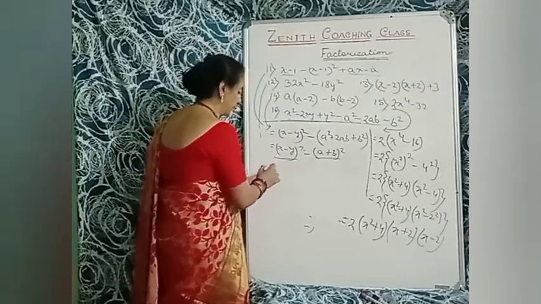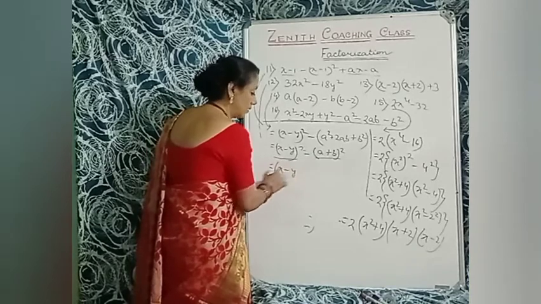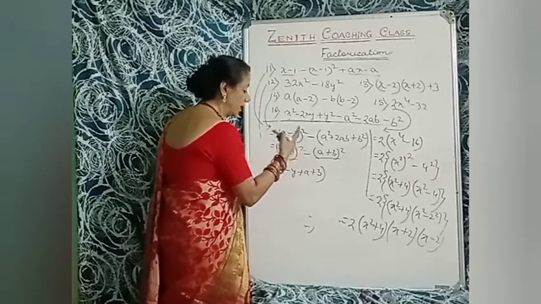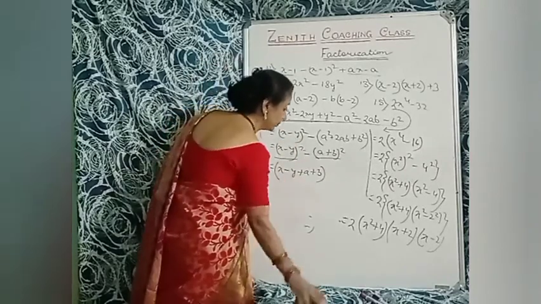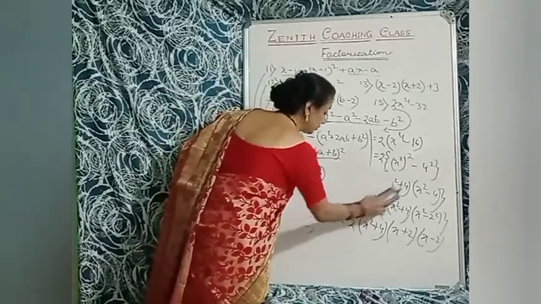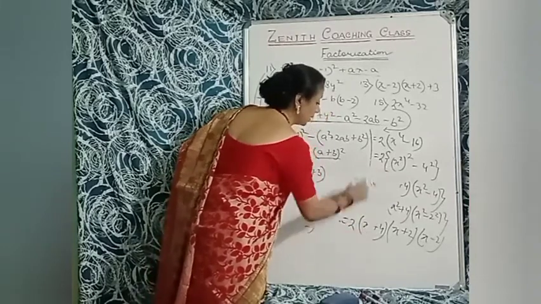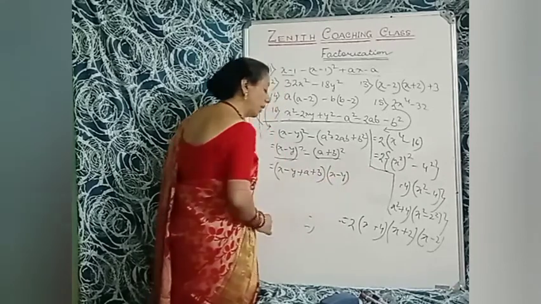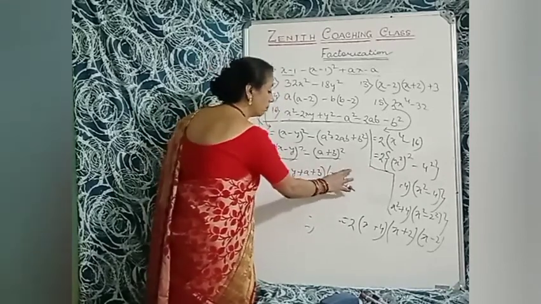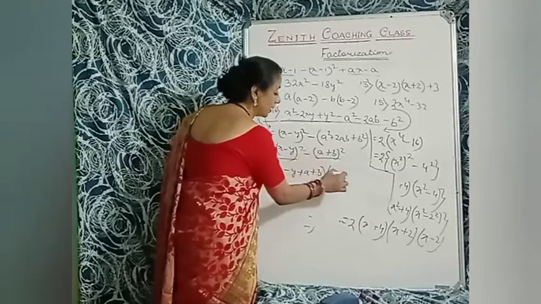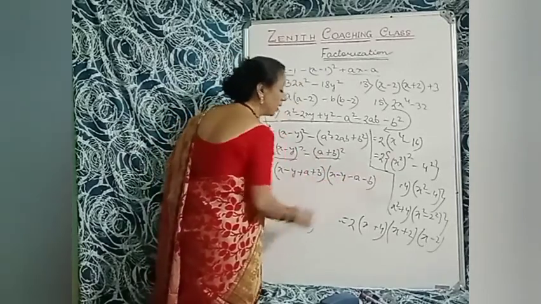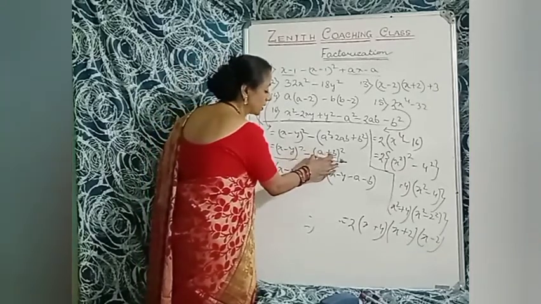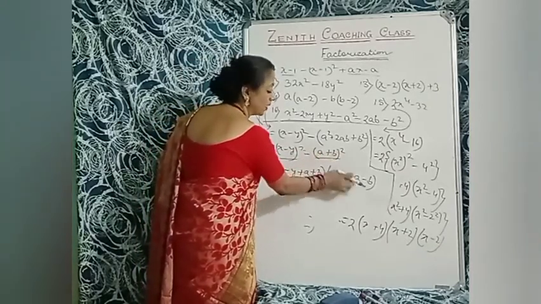So a plus b multiplied by a minus b. So a minus b, sorry, minus b. So minus a minus b. Why minus b? Because a minus b means that is minus a plus b. So minus a minus b.